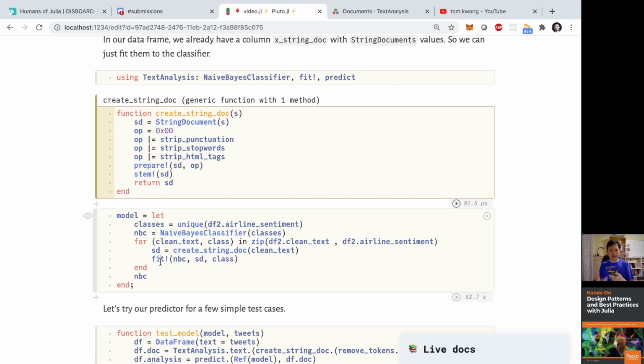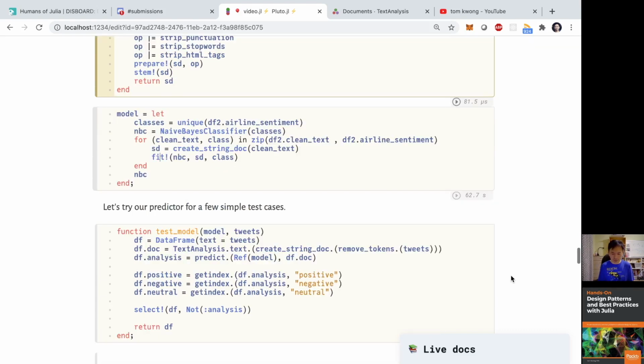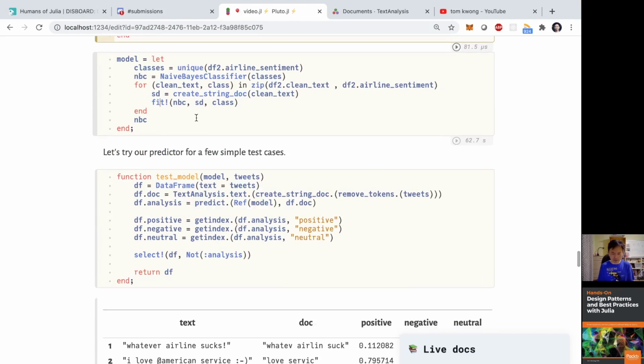to fit that string document for that specific label into that model, right? Because we have 14,000 tweets, it takes a little bit of time. You can see here that it took almost a minute. Plus my laptop is not very fast, so it took a while. So anyways, after that, I will have a model that comes back that I can use for prediction, okay?